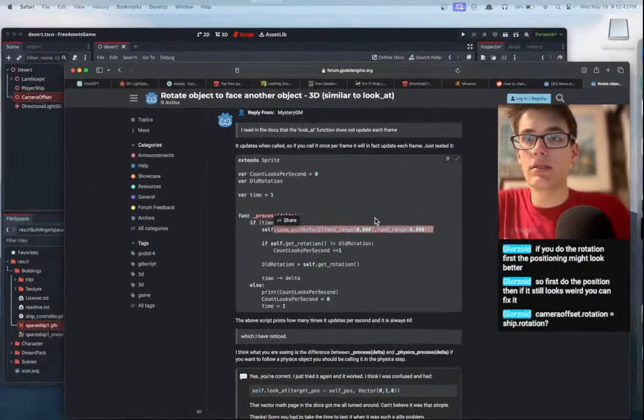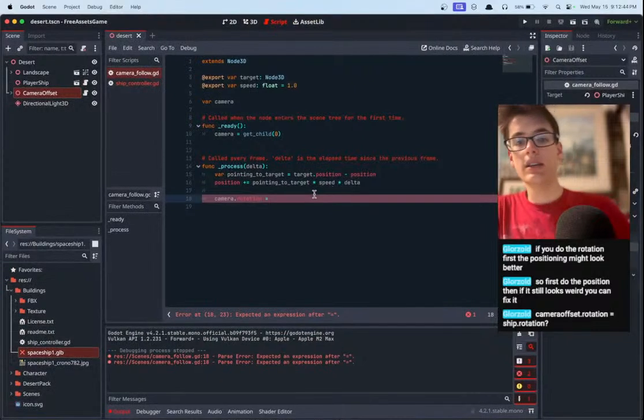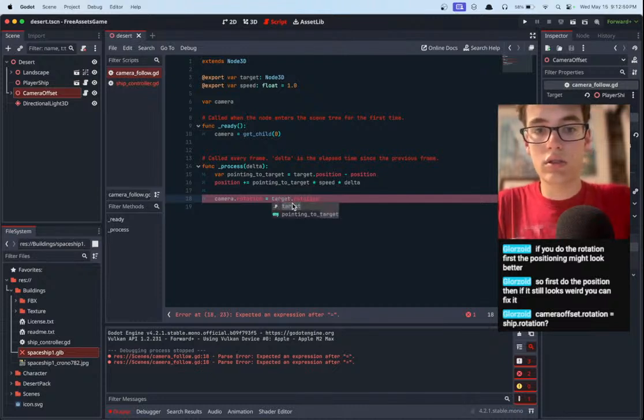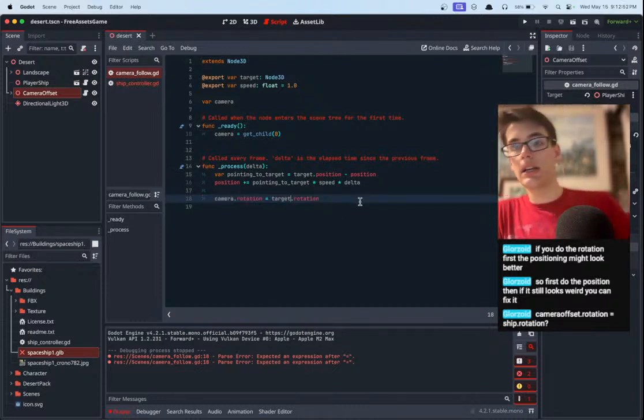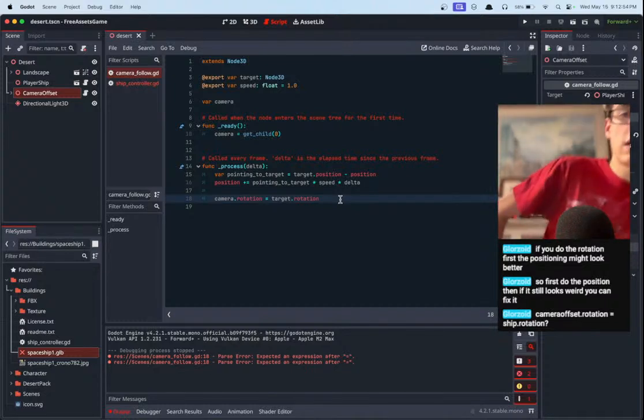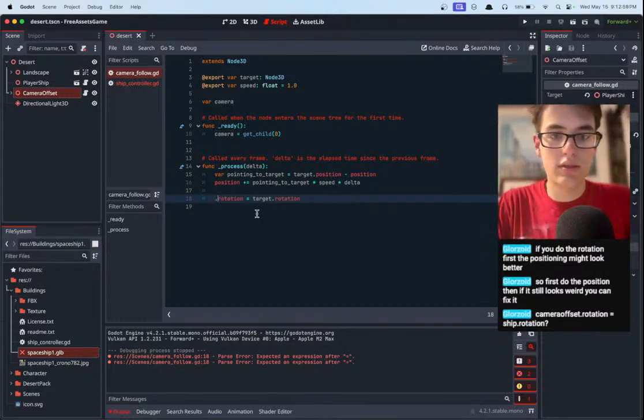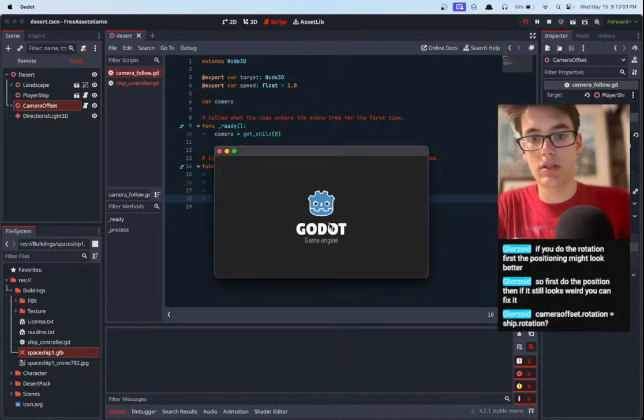Camera offset .rotation equals ship.rotation. Well, the thing is, it can't just equal that rotation, because then here, we'll set our rotation to equal the target rotation, and I'll show you.